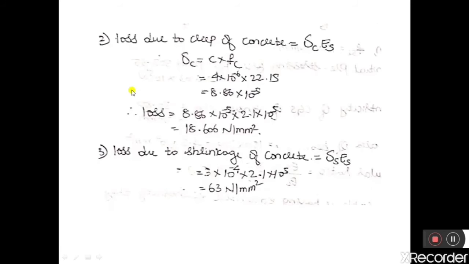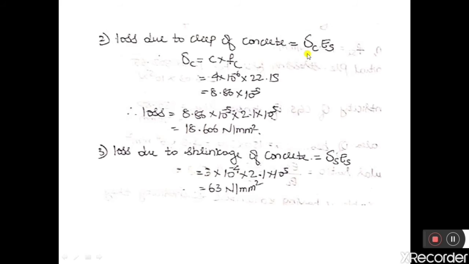And now we have also been asked to calculate the loss due to creep of concrete, shrinkage of concrete, as well as relaxation of steel. Now, in the second case, let us take up the loss due to creep of concrete. So we know the formula for creep of concrete is equal to delta C by delta C into Es.